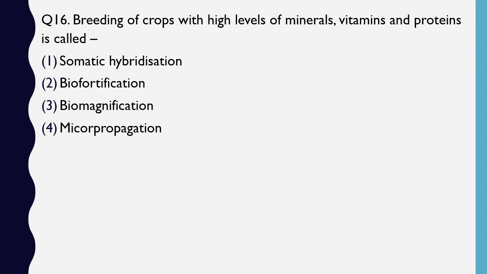Question number 16. Breeding of crops with high level of minerals, vitamins and proteins is called somatic hybridization, biofortification, biomagnification, micropropagation. The correct answer is option 2, biofortification.